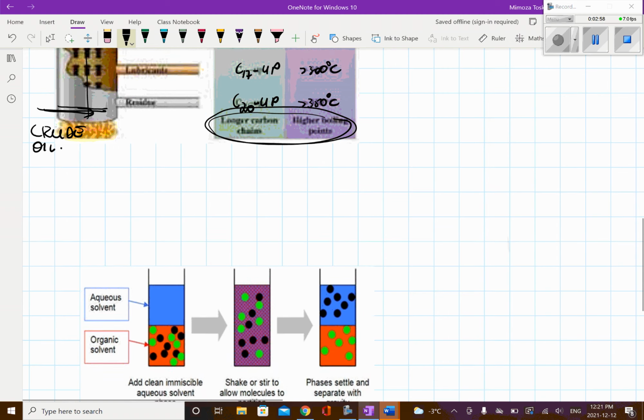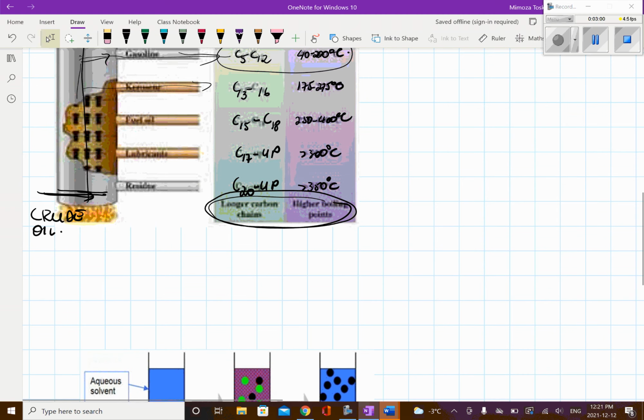The problem with the oil in Alberta is that it is the oil sand type. So what you have there is not crude oil, but sand and oil mixed up.